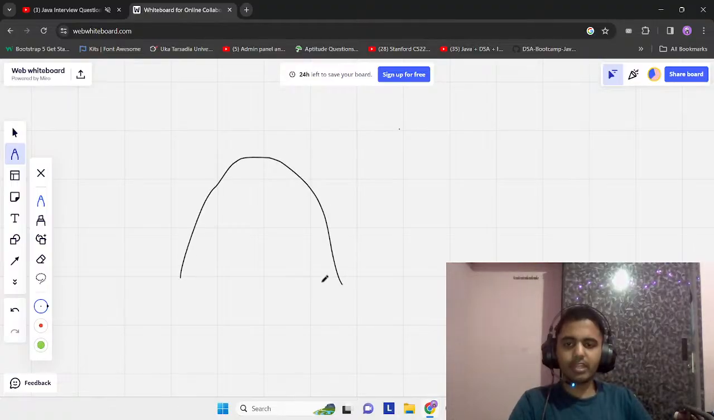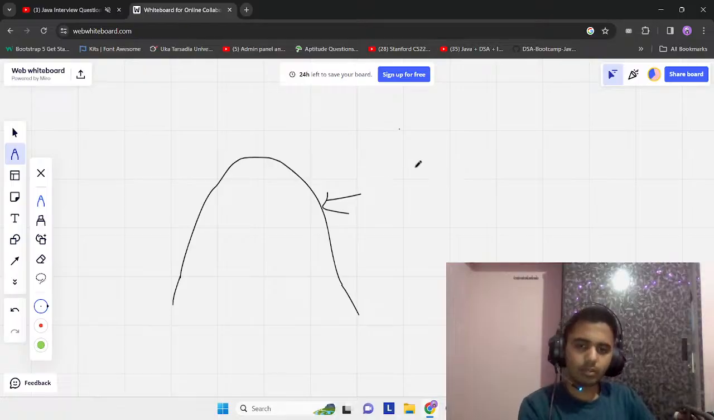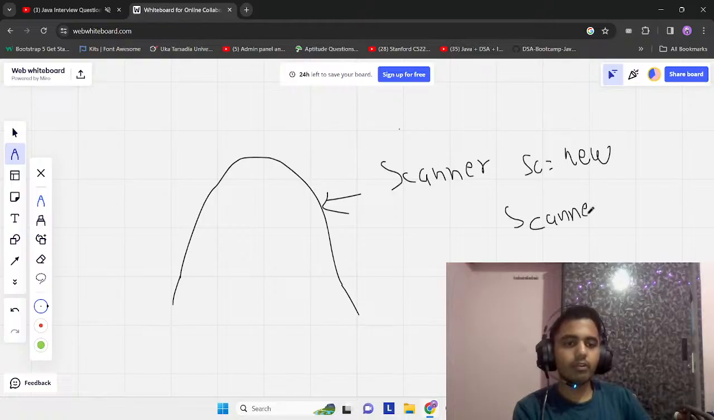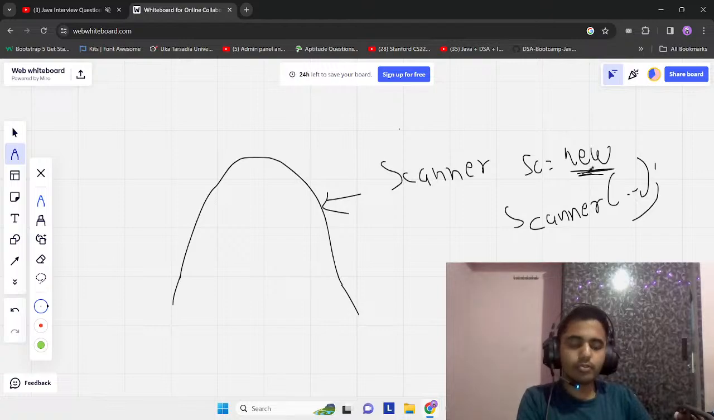Heap memory looks something like this. This is your heap memory. When you create an object of some class, you have to allocate dynamic memory. It will not be given memory until the program is up and running. So let's say you are defining a Scanner class. This new keyword is used for dynamic memory allocation. By using new, the memory you allocate is in the heap memory.